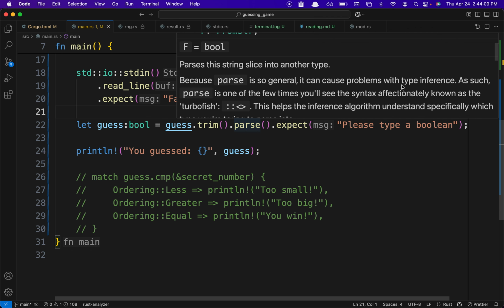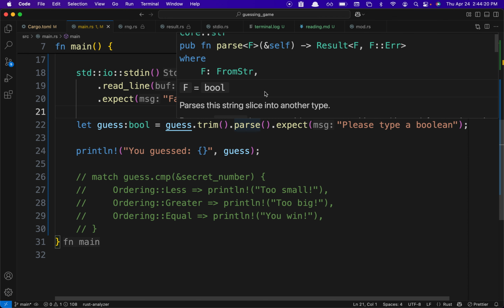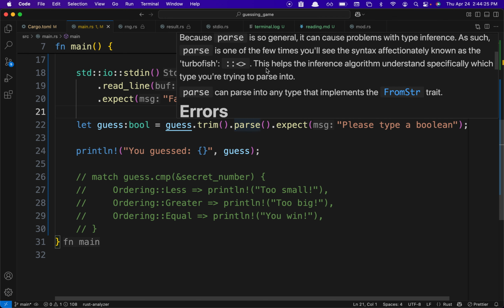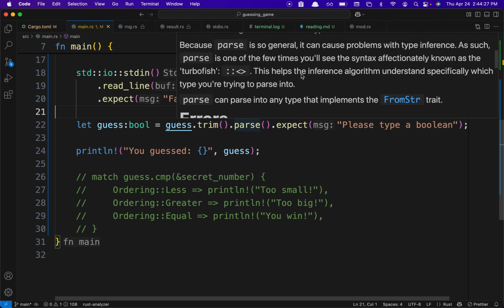As such, parse is one of the few times you will see the syntax affectionately known as the turbofish, which is colon colon and then this. So this helps the inference algorithm understand specifically which type you're trying to parse into.